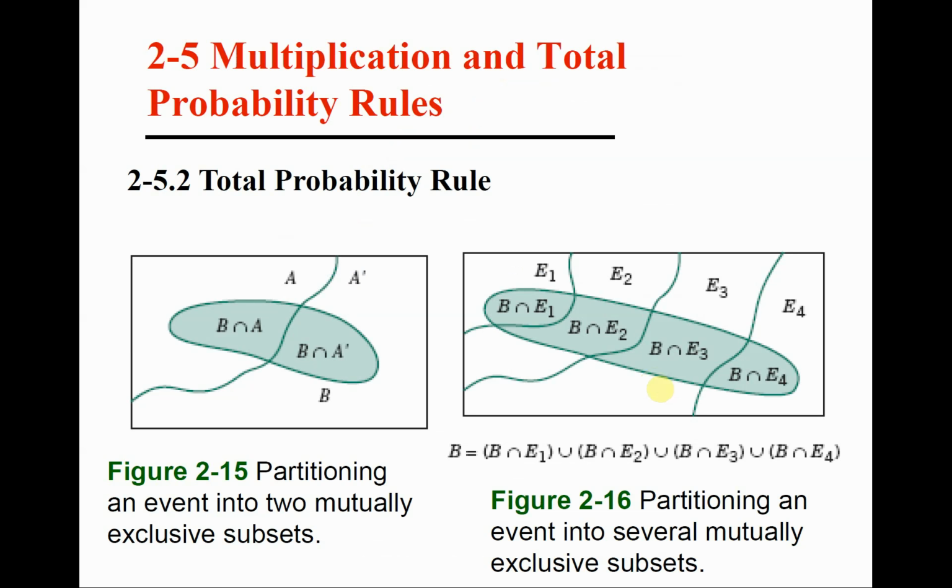Now let's go to the next topic, the total probability rule. The idea of the total probability rule is to calculate a probability in case we have different cases. Imagine the following as a motivation, and then we go to our actual development. If you take a course, let's assume that you have two possibilities. You study well or you don't study well. In addition to this, you want to calculate the probability of something else. Let's say you want to calculate the probability of getting an A in the course.